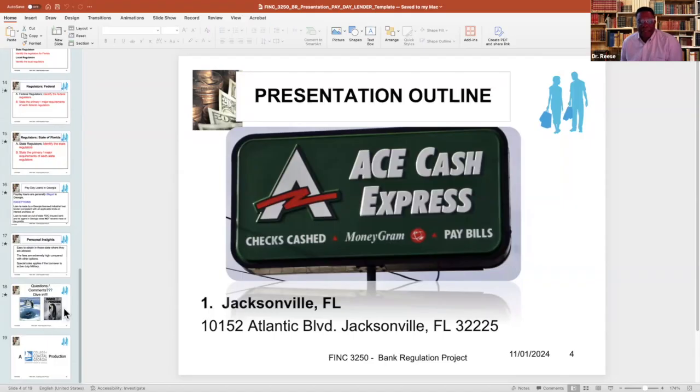So that is the ACE Cash Express Payday Lender template.